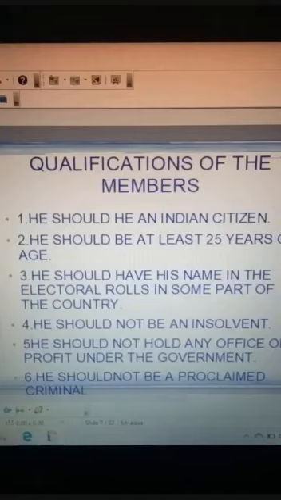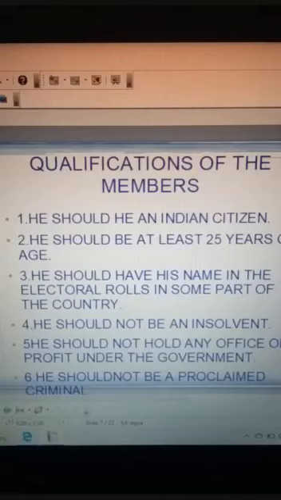The next is, he should not be an insolvent. What does that mean? It means he should not be in debt and should have the ability to meet his financial commitments.